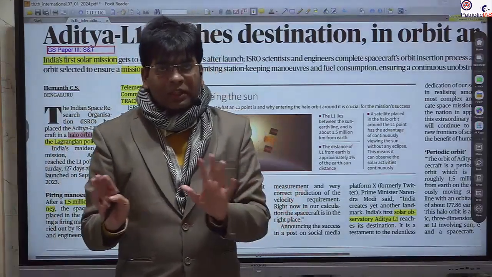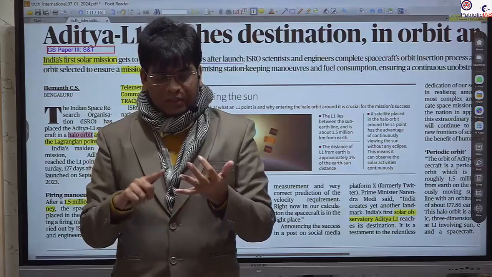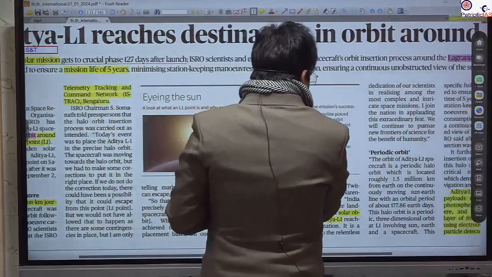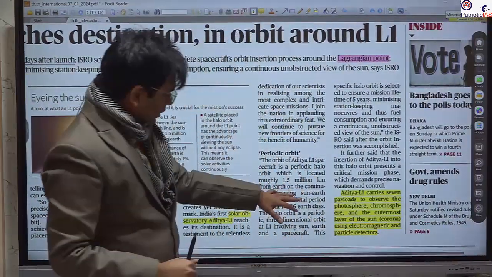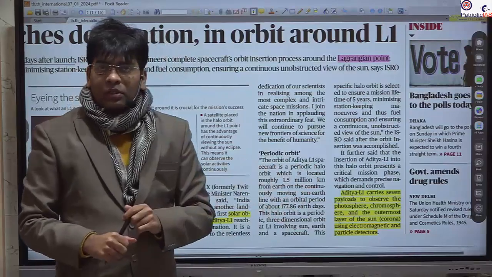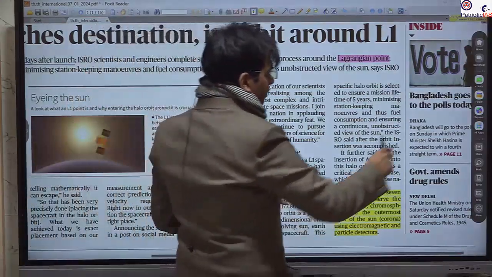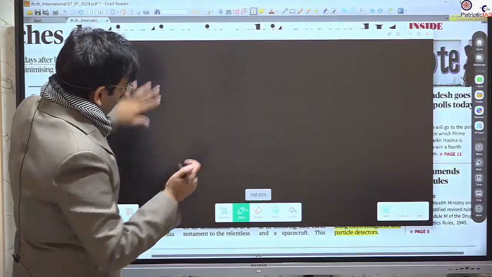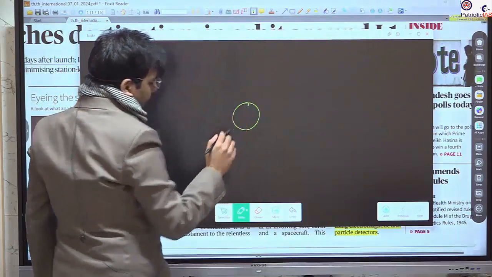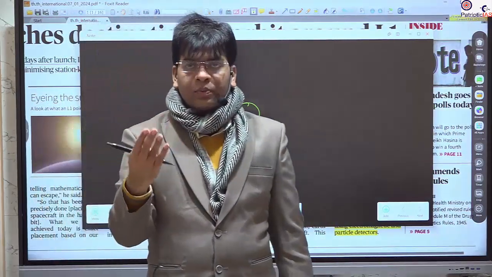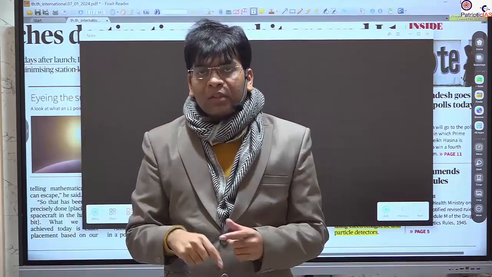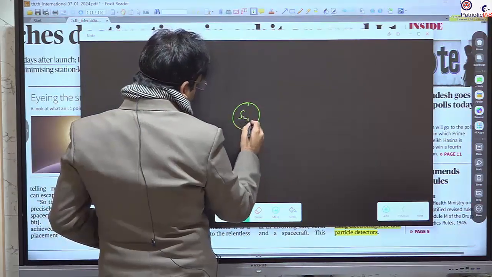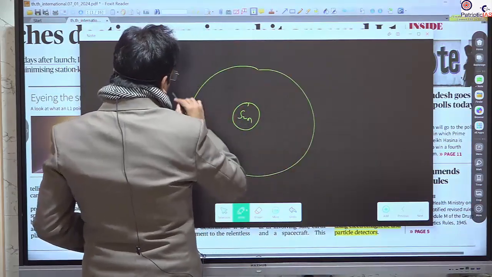Now I hope that you are clear about what the Lagrangian point is, what the Trojan asteroid is, and what the halo orbit is. Now, the next important thing that you can know is the atmosphere of the Sun and how its structure is. Like the Earth has troposphere, stratosphere, mesosphere, ionosphere, and exosphere, the Sun also has different spheres. The major spheres are the photosphere.